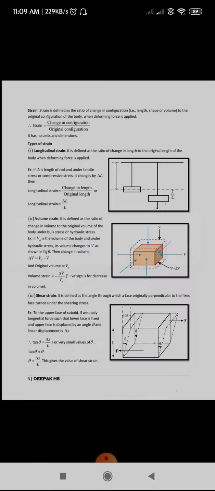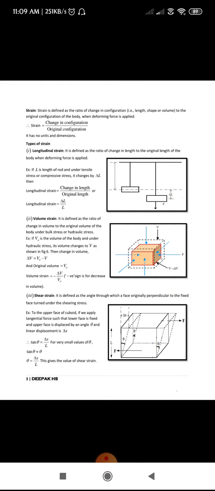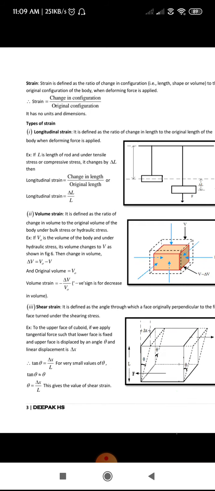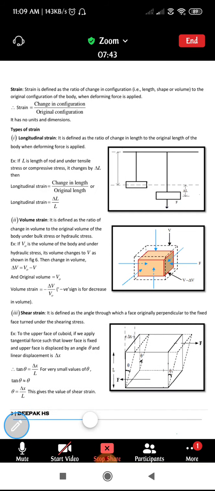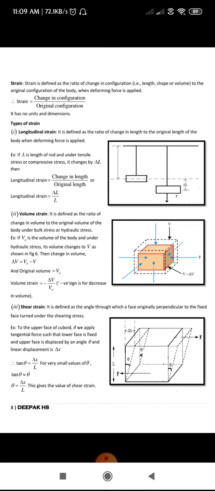Okay, fine. Coming to the next topic, strain. Strain is defined as the ratio of change in configuration to the original configuration when a deforming force is applied. The change in configuration can be in the form of length, shape, or volume. So strain is defined as the ratio of change in configuration to the original configuration when the deforming force is applied.